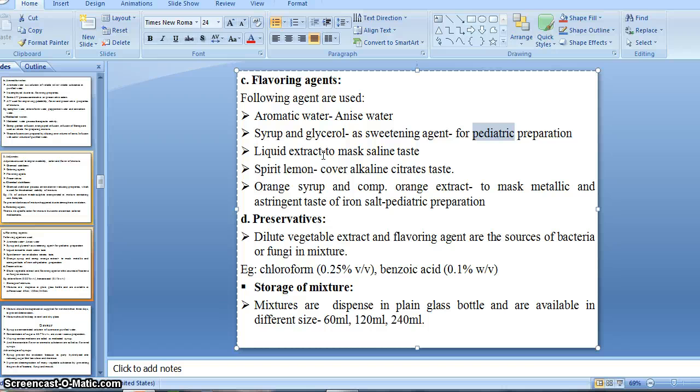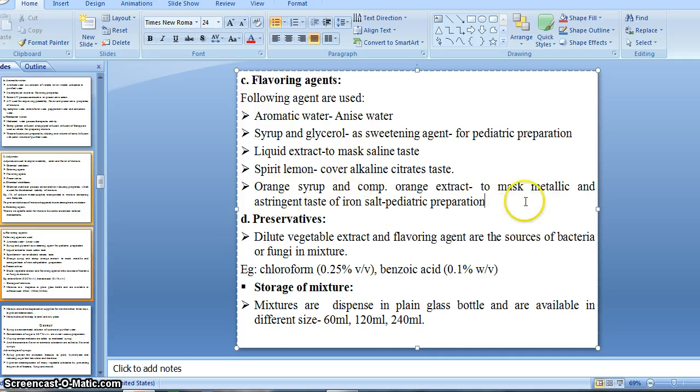Then orange syrup, compound orange extract, to mask the metallic taste. For different kinds of taste, different kinds of flavoring agent are used, right? For masking the alkaline citrate taste, spirit lemon is used. For masking the saline taste, liquid extract is used. For masking the metallic taste, we should use orange syrup or compound orange extract.